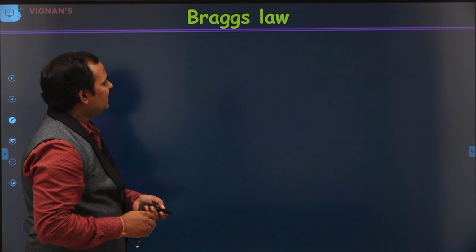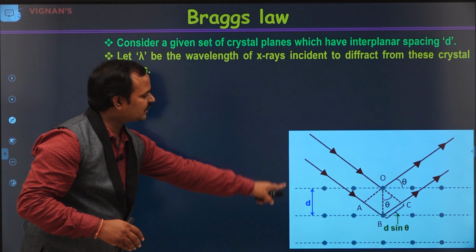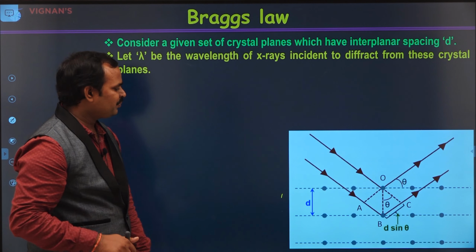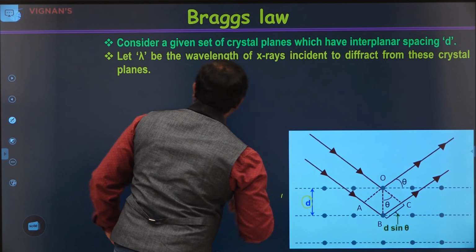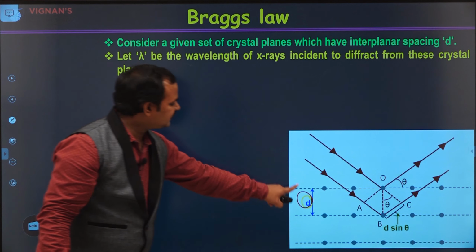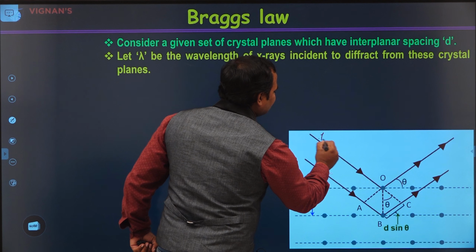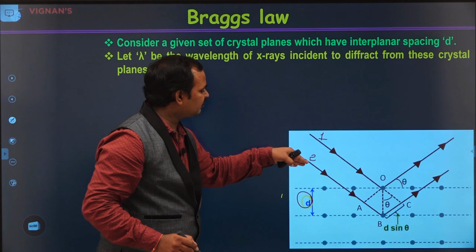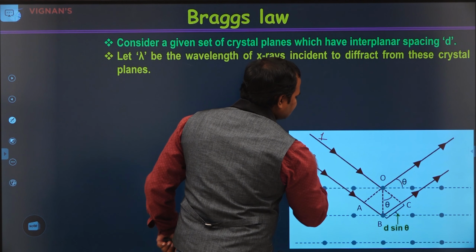Now, let us see this in 2 dimensions and derive Bragg's law. For this, let us consider 2-dimensional lattice planes. These are the two-dimensional lattice planes, for convenience. The distance between the planes, the interplanar spacing, is d. That means the distance between the 2 planes. Now, as we discussed, these are the 2 X-rays. We have only taken 2, but there will be many more. For calculation purposes, we have taken 2 and find the path difference. This is the first ray and second ray.